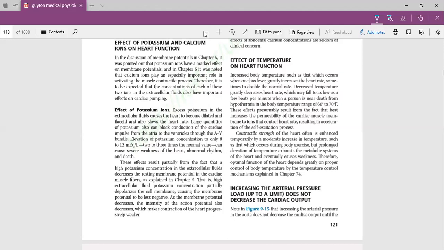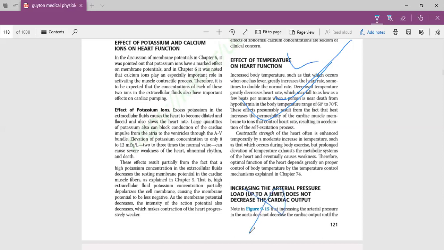Then effect of temperature is usually asked in Viva, and this is very important, very easy to remember. You know, when you have some fever like 99 or 100 degrees Fahrenheit, as a result your heart rate is increased, you will feel palpitation sometimes as well. So basically how does temperature increase the heart rate? When the temperature is increased, the kinetic energy of the ions is increased, as a result of which permeability of ions is increased. So everything takes place rapidly, due to which our heart rate will increase as well. So basically this is how the temperature acts on our heart.